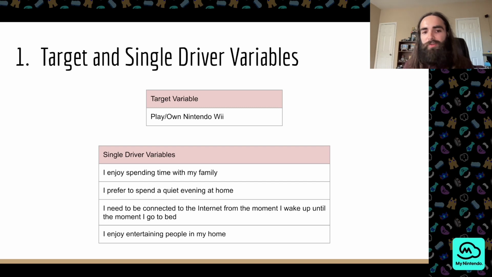So first let's look at our target and single driver variables. Our target variable is obviously going to be play/own the Nintendo Wii. Our single driver variables include enjoy spending time with my family, prefer to spend a quiet evening at home, need to be connected to the internet from the moment I wake up to the moment I go to sleep, and I enjoy entertaining people in my home.